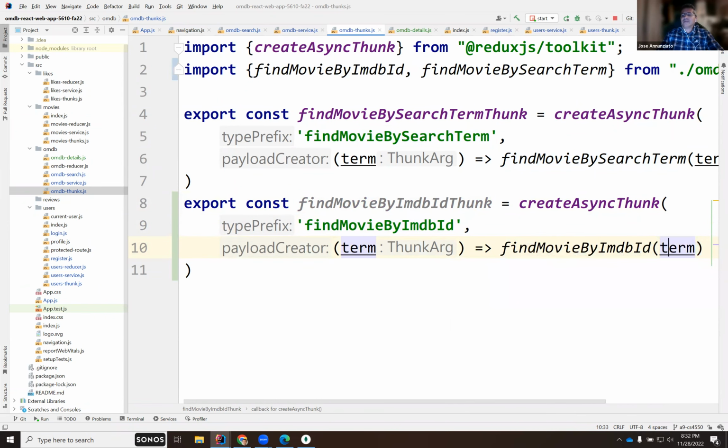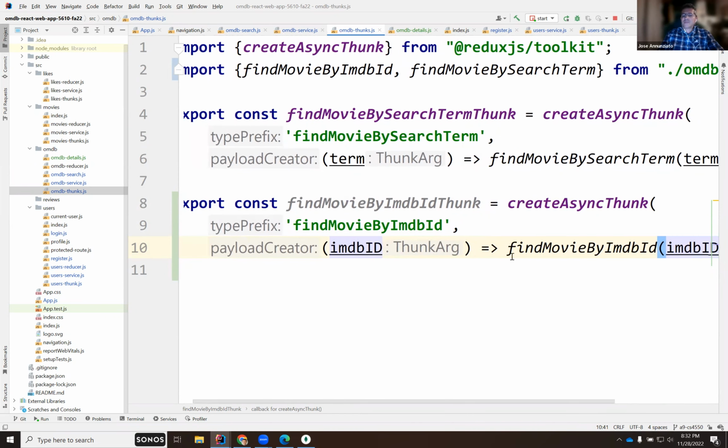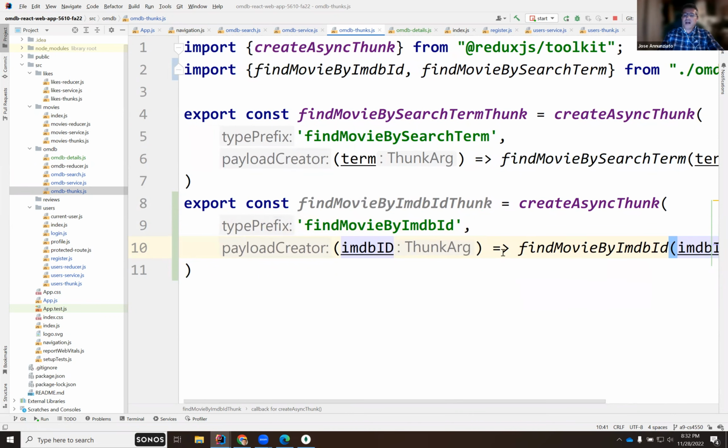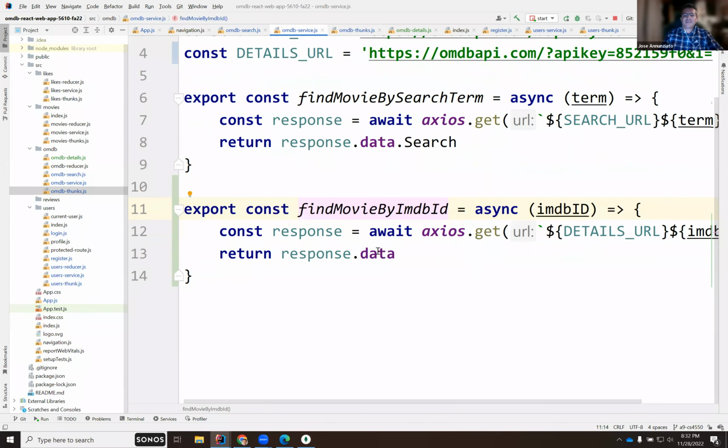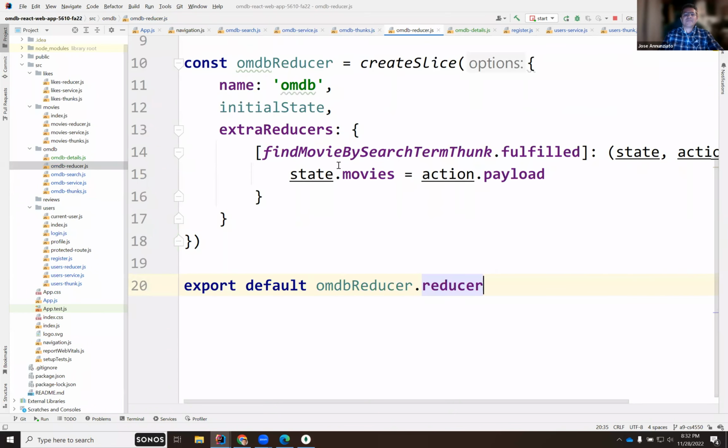There we go. And this is the IMDb ID, which we're going to pass as an argument. And when it comes back, this returns the object coming back from here, this data, which we are going to put in the reducer.